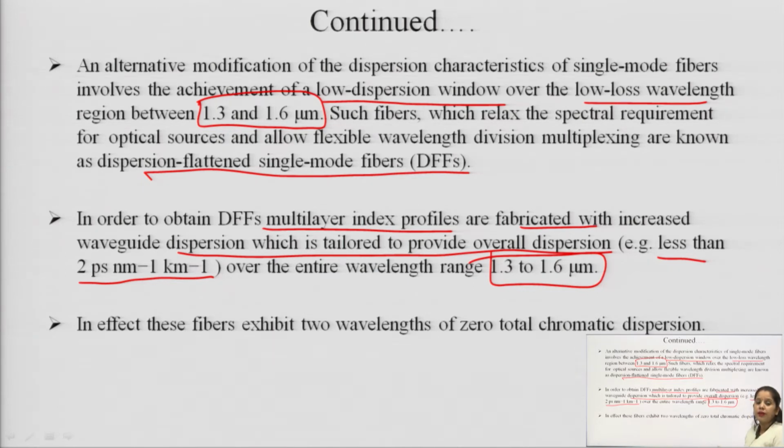So, for dispersion shifted, we have to make a change in the core refractive index and in the wavelength, and for the dispersion flattened, we have to use the multi-layer index profile fibers. In effect, this fiber exhibits two wavelengths of zero total chromatic dispersion. Generally, this fiber exhibits two wavelengths of zero total chromatic dispersion, and the chromatic dispersion is the only form of dispersion which exists in the single mode fiber.